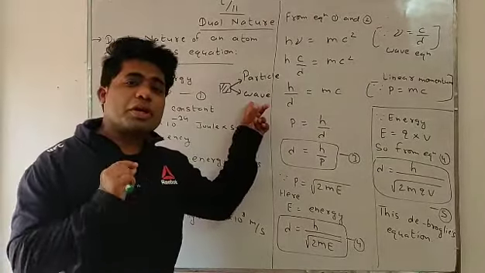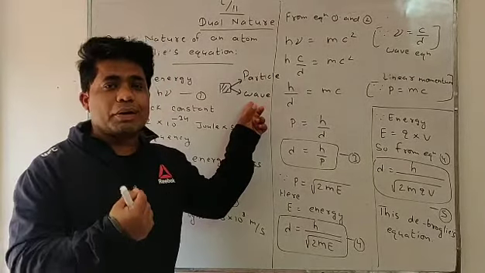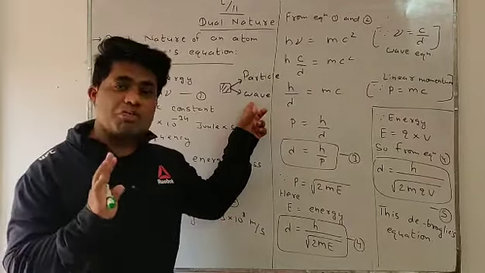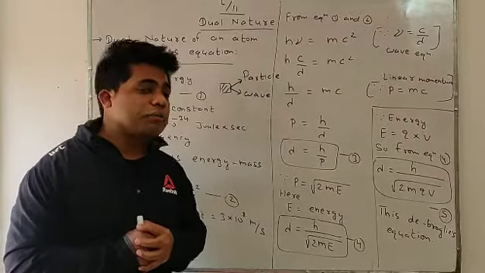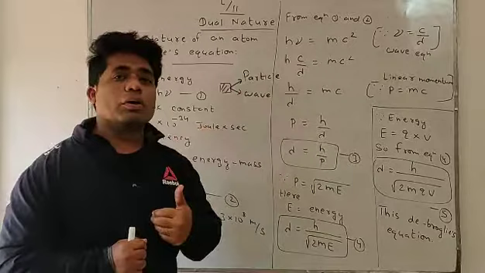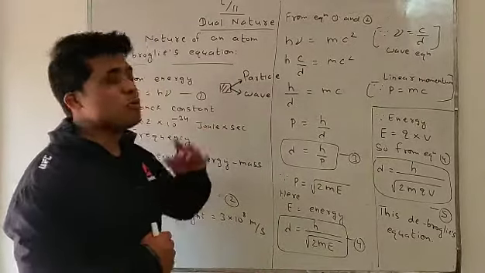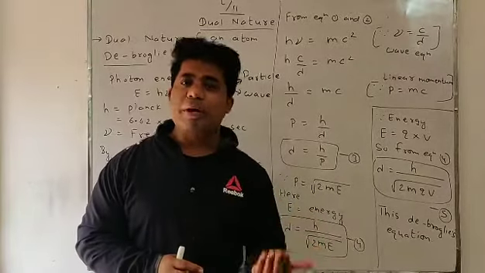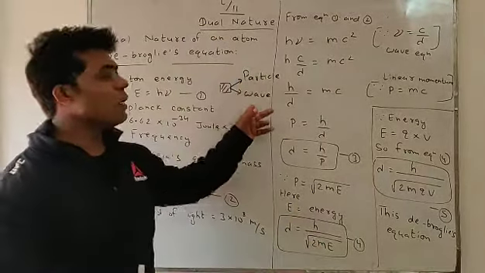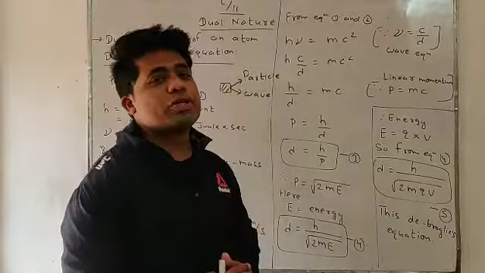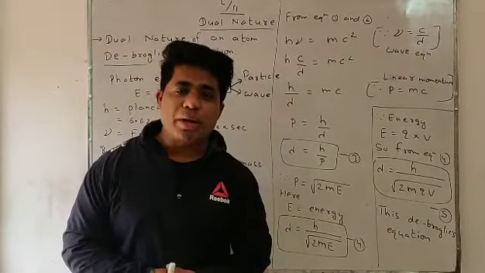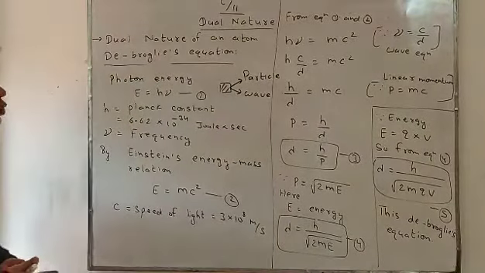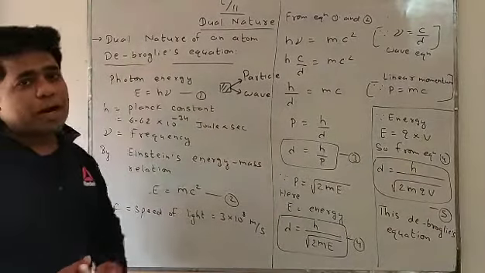In reflection, refraction, total internal reflection, polarization, in these phenomena, substance behaves like a wave, and in the photoelectric effect, substance behaves like a particle. So every matter behaves like two types, particle and wave. This is called dual nature of an atom. It was first explained by de Broglie. That's why it is also said to be de Broglie's dual nature of an atom.